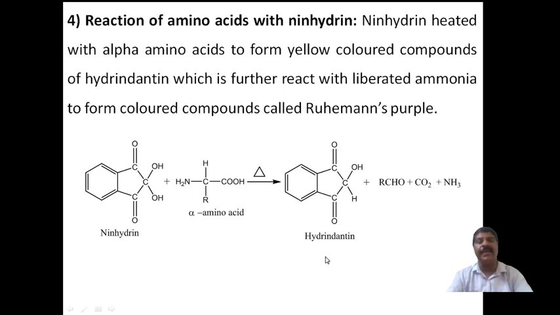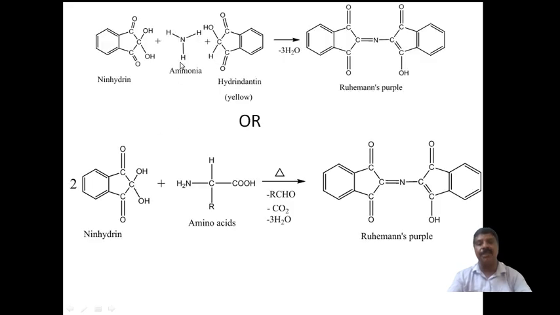This hydrindantin, in situ, means in the same process, immediately reacts with another molecule of ninhydrin in the presence of the ammonia already liberated, to form Ruhemann's purple. Ruhemann's compound is a colored compound because of the carbon nitrogen double bond. Sorry, there is a carbon nitrogen double bond here.